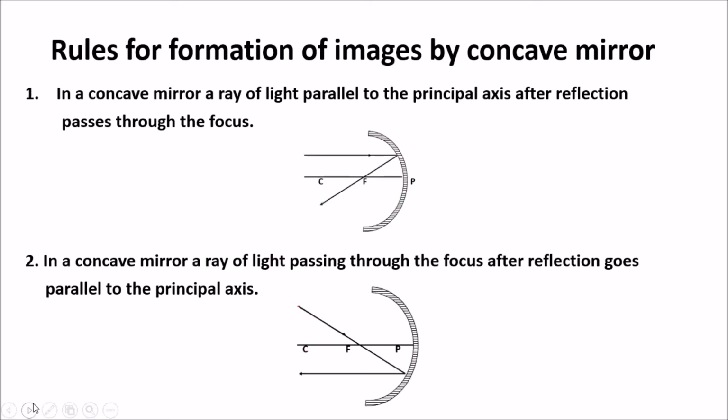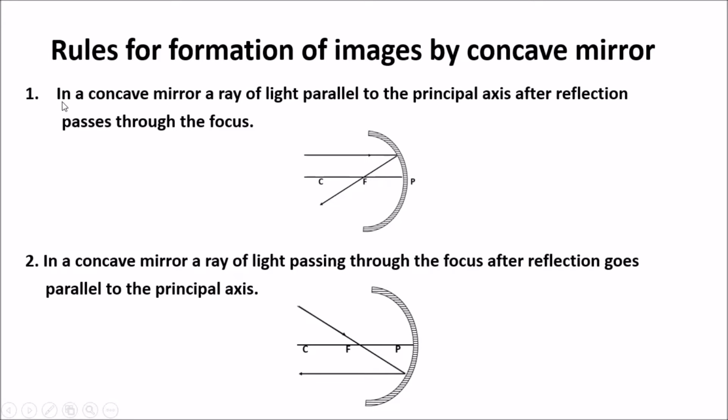So rule 1 goes like this, which is a very basic rule. If you recollect from our previous video, whenever we are talking about a concave mirror, there are several related terms. The terms are pole, which is the center of the mirror; focus, where the rays will converge after reflection; and center of curvature, which is the center of the sphere from which the mirror is made. So you can see here in rule 1, this is the ray which is parallel to the principal axis. After it hits the concave mirror, it gets reflected and passes through the focus.